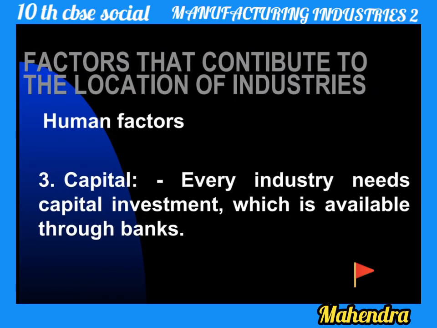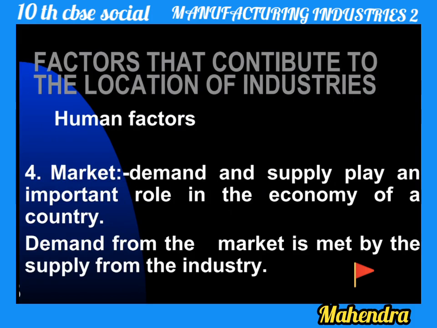Next, the third point in the human factor is capital, meaning money. Economically, every industry needs capital investment, which is available through banks. So every industry needs capital, meaning financial strength. When you want to take money, do a draft, or do debit and credit, a bank should be near, then only it is nice.